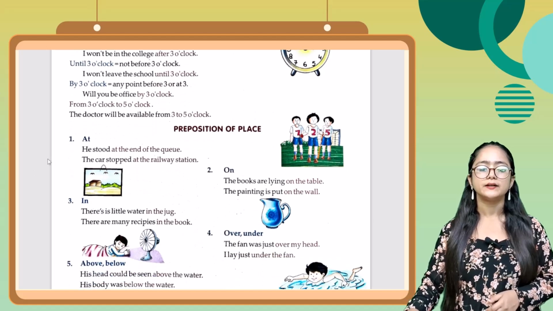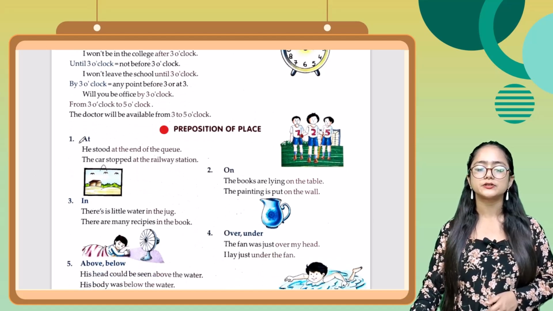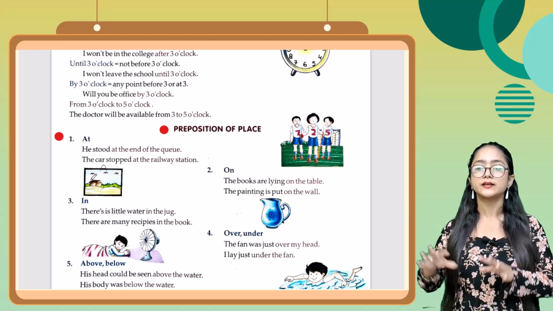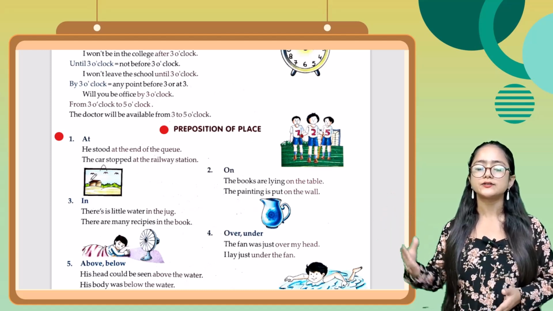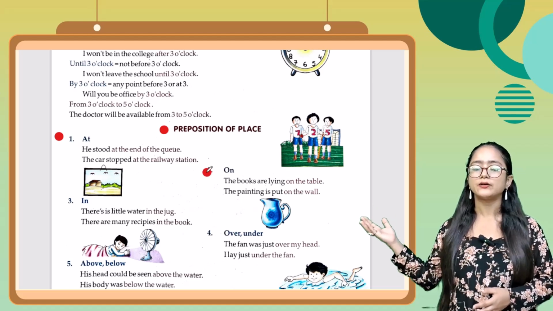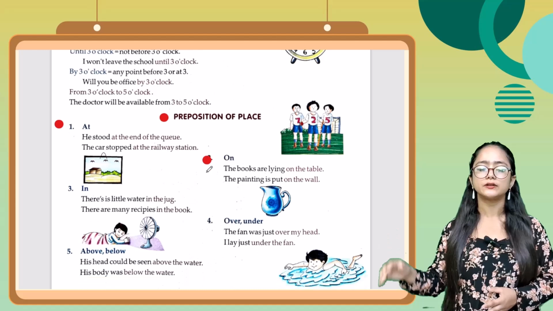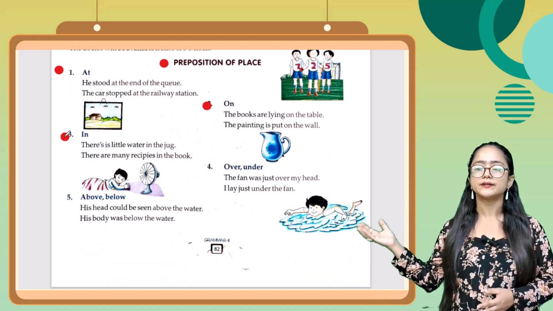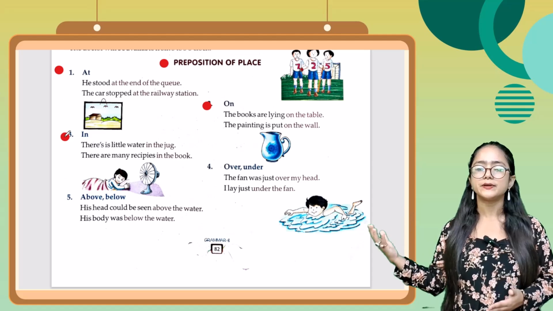Okay. Now another type of preposition is preposition of place. First one is at. He stood at the end of the queue. ये जगह के बारे में बता रहा है. Next one, the car stopped at the railway station. Next one is on. The books are lying on the table. The painting is put on the wall. Next one is in. There is little water in the jug. There are many recipes in the book.